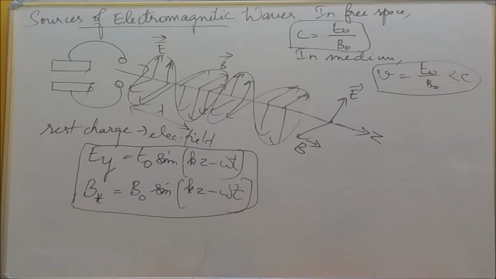The energy of the fields, which means the energy of electromagnetic waves, comes from the energy of the oscillating charge. That is the main source of the production of electromagnetic waves. So these are the sources of electromagnetic waves. That is, the oscillating charge is the source for the production of electromagnetic waves. Okay, that's it.